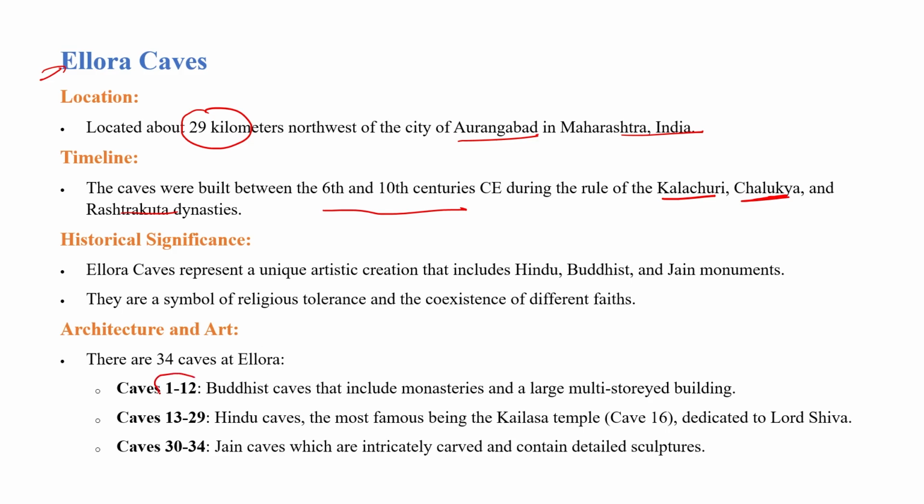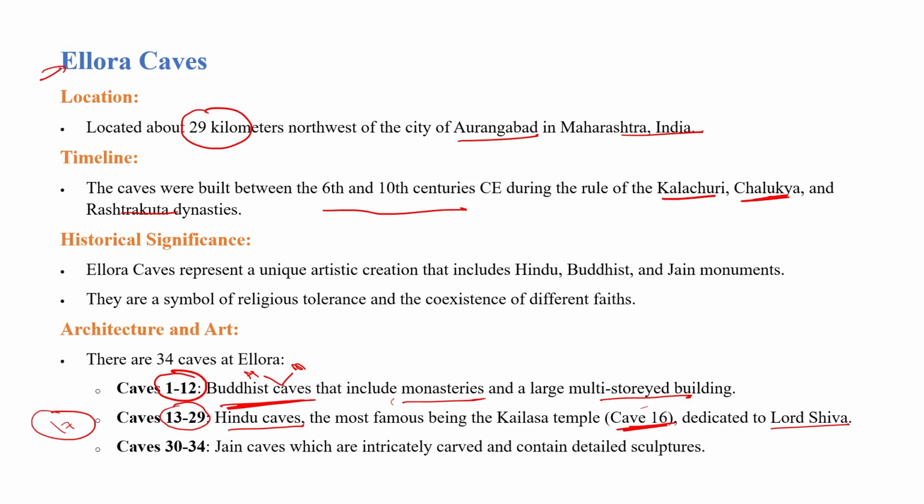Caves number 1 to 12 explain Buddhism. These 12 caves are related to both Hinayana and Mahayana Buddhism, including monasteries and large multi-story buildings. Caves number 13 to 29 are related to the Hindu religion, meaning these 17 caves explain Hinduism. And the most famous cave is cave number 16, where there is the Kailash temple, which is dedicated to Lord Shiva. And this Kailash temple is the largest rock cut temple in the world.